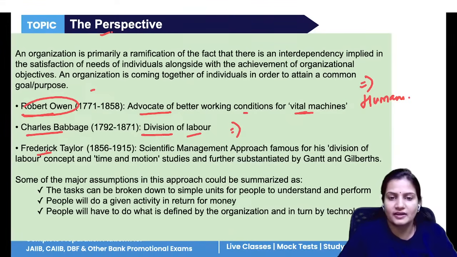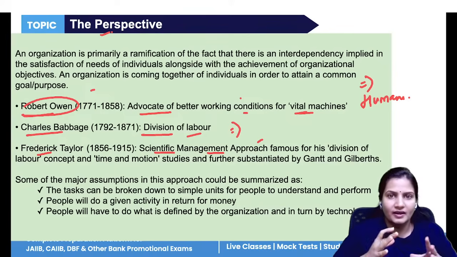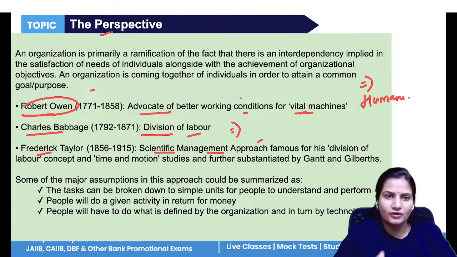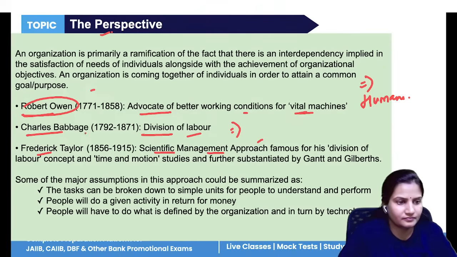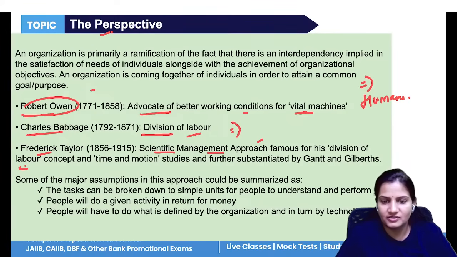Now, Frederick Winslow Taylor has given two concepts. One is the scientific management concept. What is scientific management? It says that in a company and organization, we should not use the old methods or old techniques. As the time is changing, we should use new and scientific tools and techniques for doing our work. Division of labor, the same. Work should be divided into small and manageable tasks.